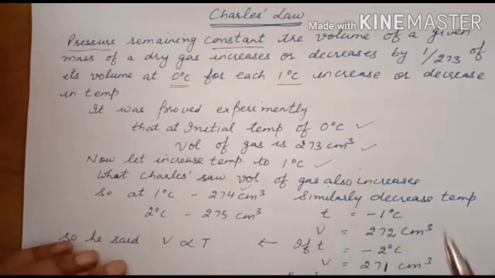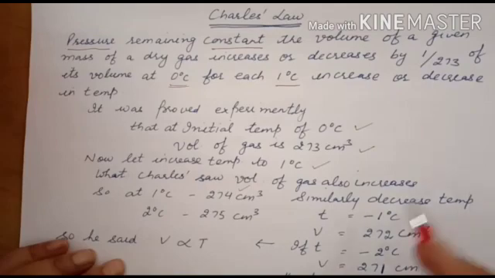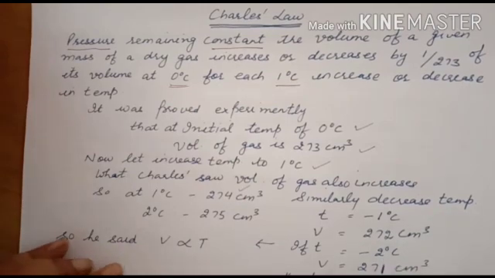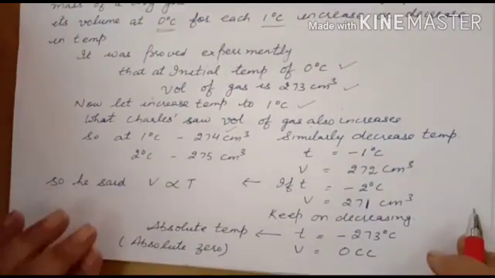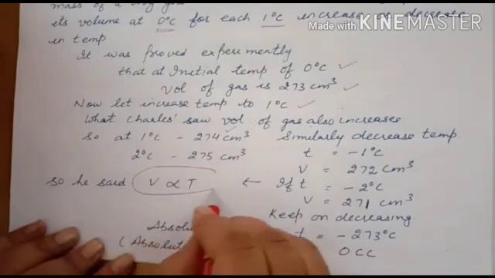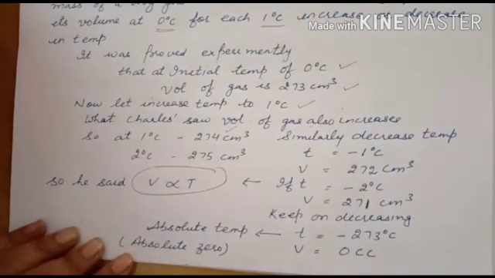He increased 2 degrees Celsius and the volume became 275 centimeter cube. Now he wanted to study what happens when we decrease temperature. So he decreased the temperature to minus 1 degree Celsius. Volume also decreased to 272 centimeter cube. He decreased the temperature to minus 2 degrees Celsius and the volume became 271 centimeter cube. So he said that volume is directly proportional to temperature.